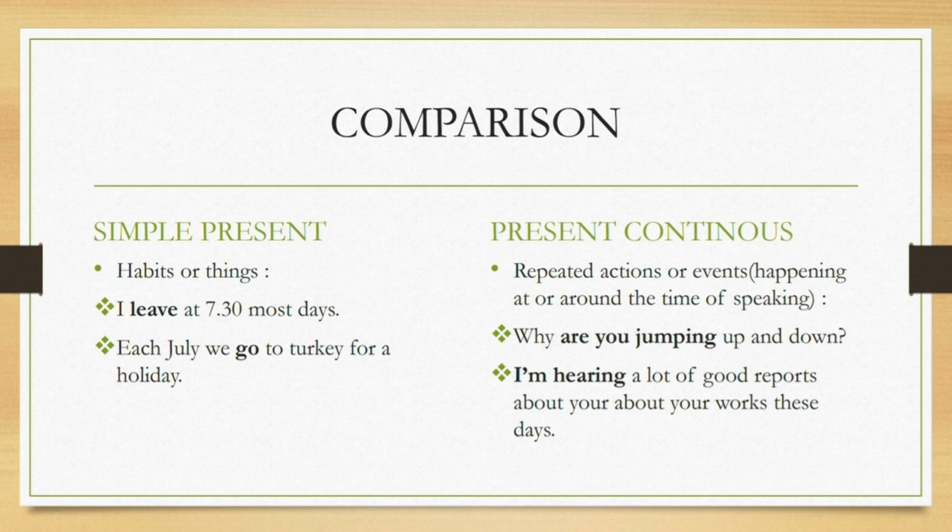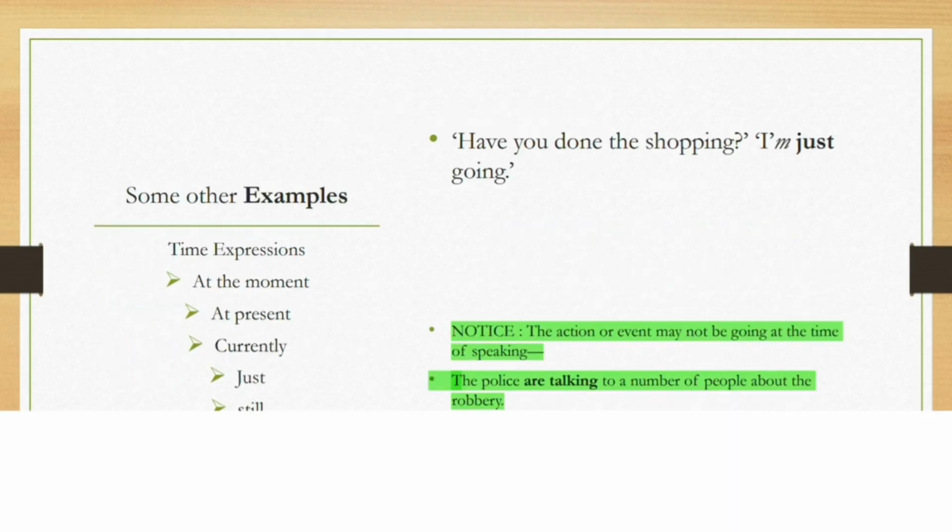We use the present simple to talk about habits, things that happen on a regular basis, right? For example, I leave at 7:30 most days. See, this is the habit. It represents a thing which goes on a regular basis. We have done it earlier also, in the very first slide also. Let me show you the slide.